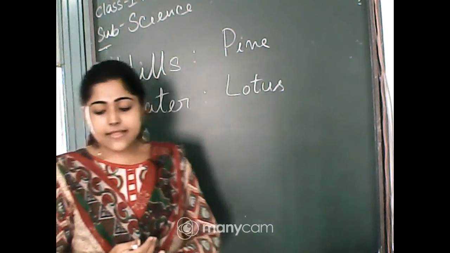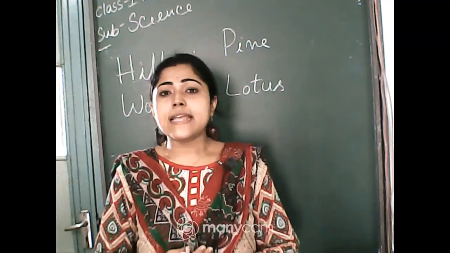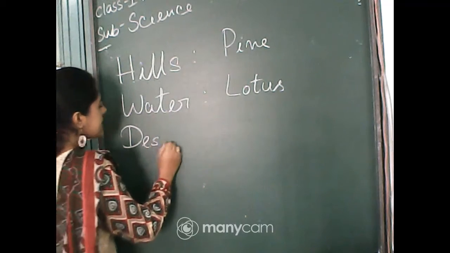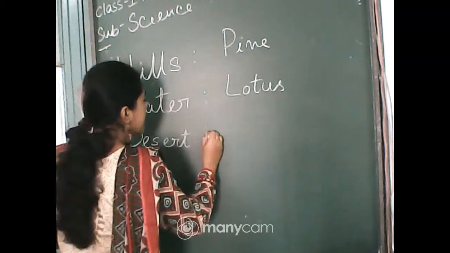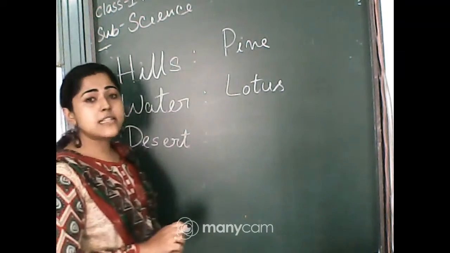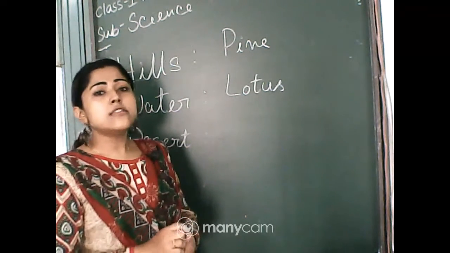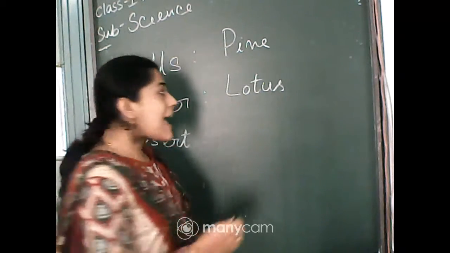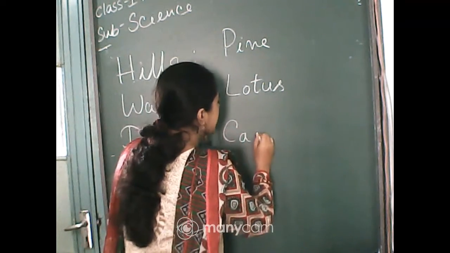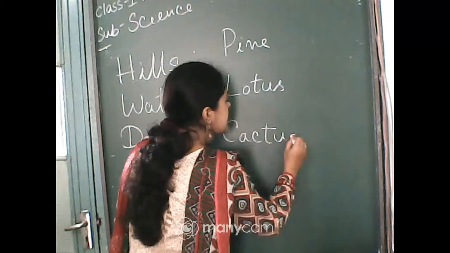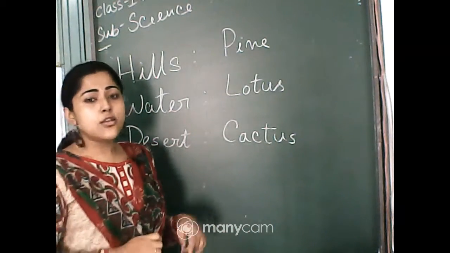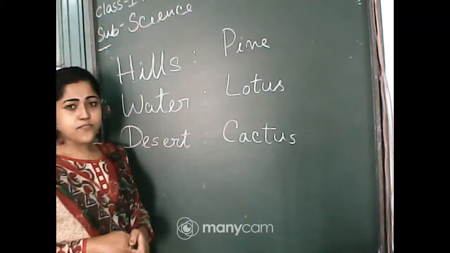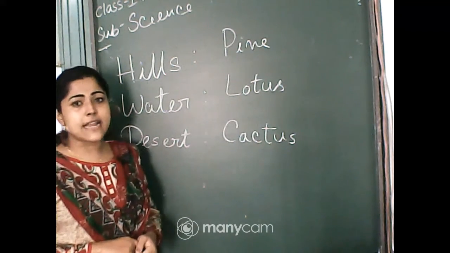And there are also some plants that grow in the desert area. If we go to a desert area, like in India, in Rajasthan there are desert areas. If you go there, you can see one plant, that is cactus. C-A-C-T-U-S, cactus. Those plants grow in the desert area. You can copy those things in your copy book.